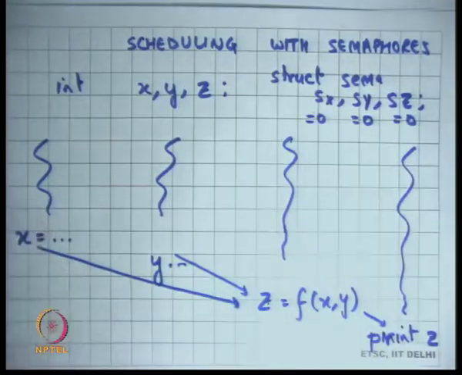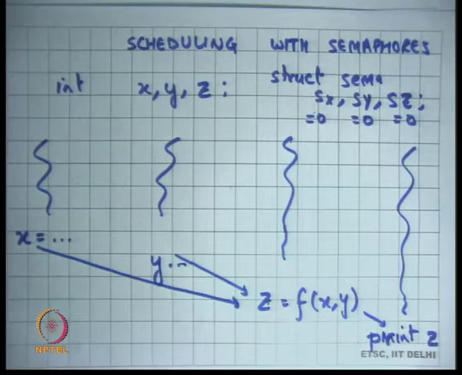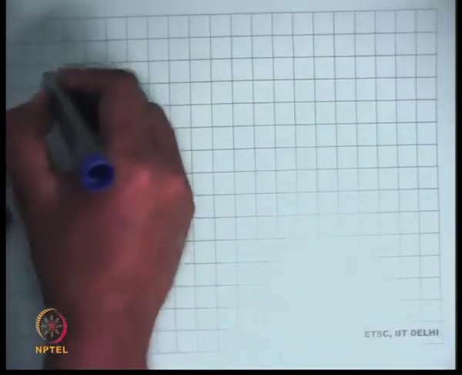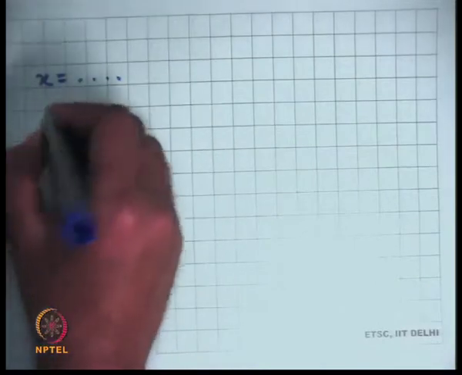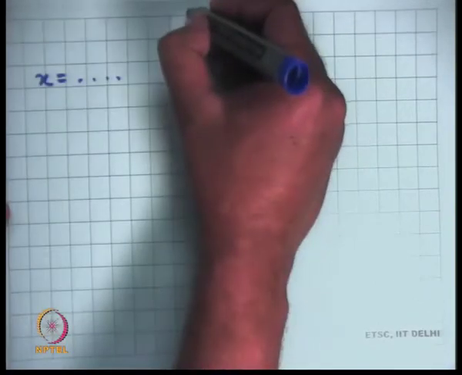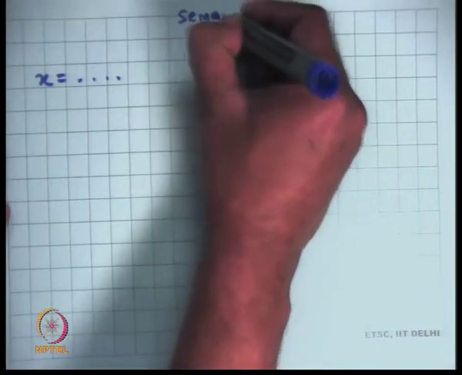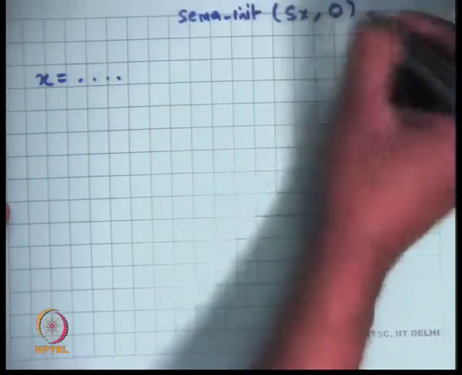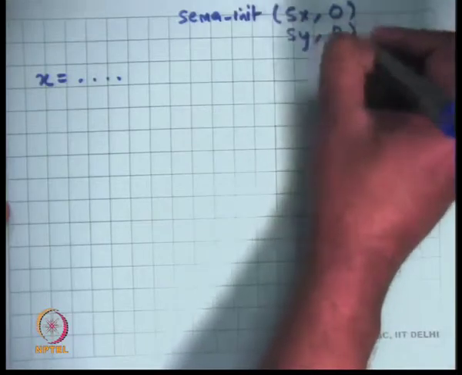So you call the sema-init function to initialize them to 0, and then you write code something like this. So initially all of them are 0. So sema-init sx 0, sy 0, and sz 0, right.